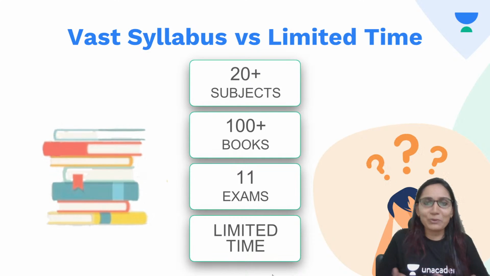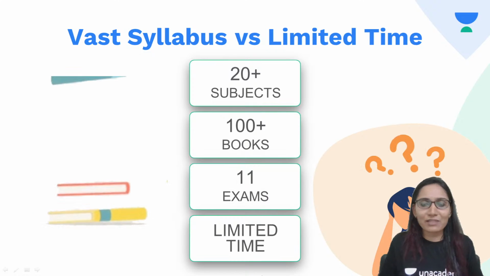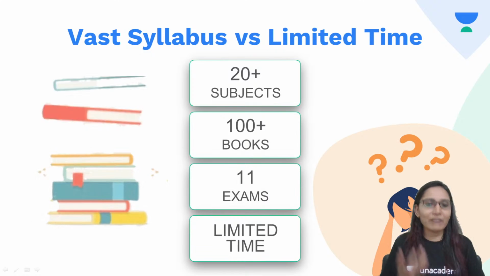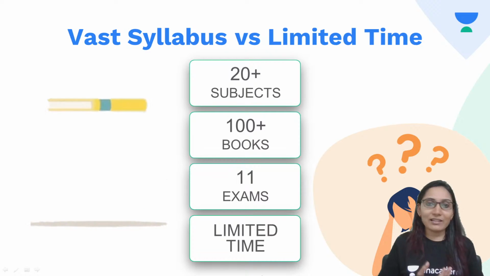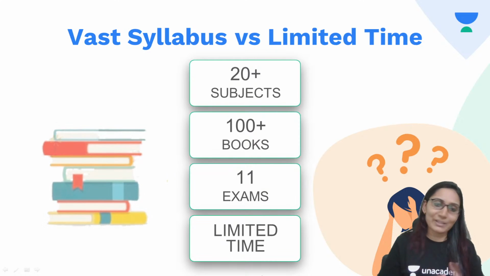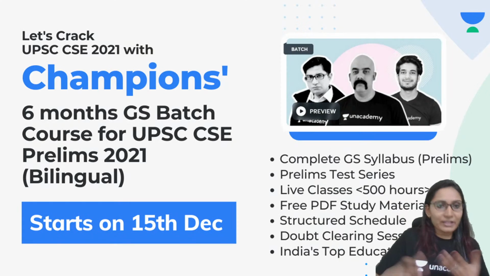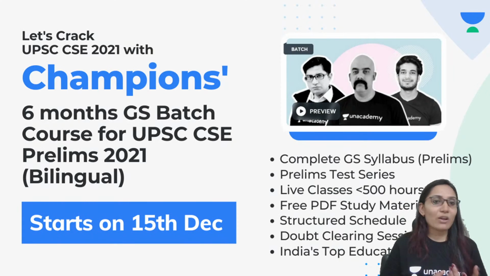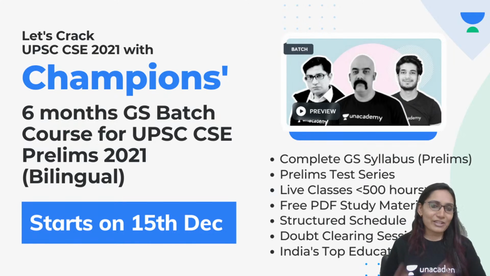And yes, this is a little bit about your syllabus and everything. As you might be knowing, more than 20 subjects need to be covered, hundreds of books to be covered, 11 exams, including the prelims and the mains, and you just have a very limited time. So here is where you can use an online platform like Unacademy to make your work even smarter, to shift to smart work.